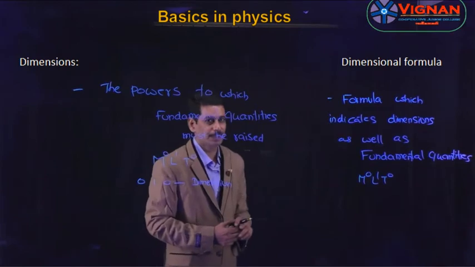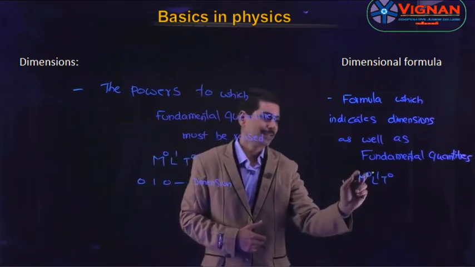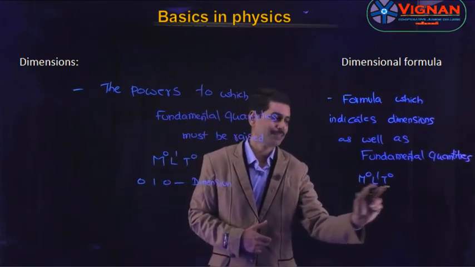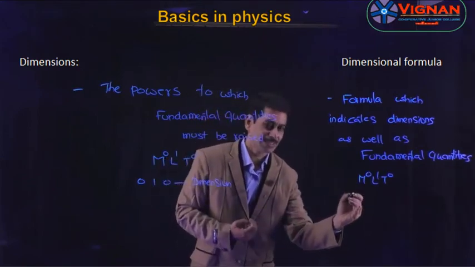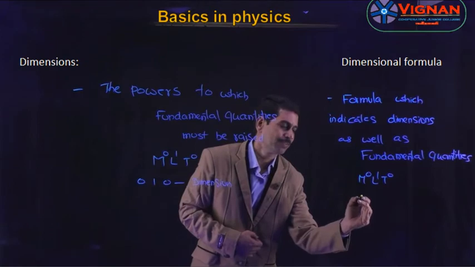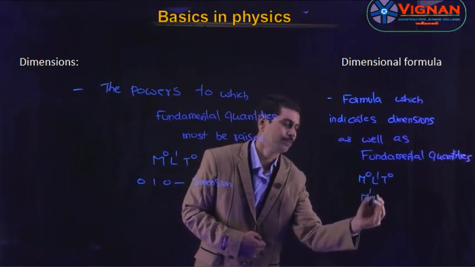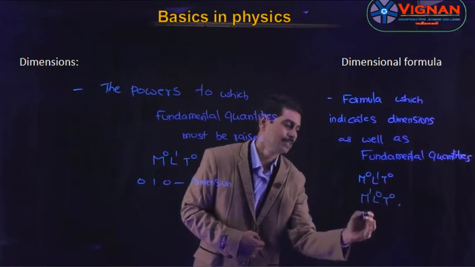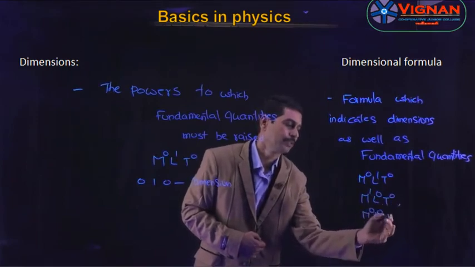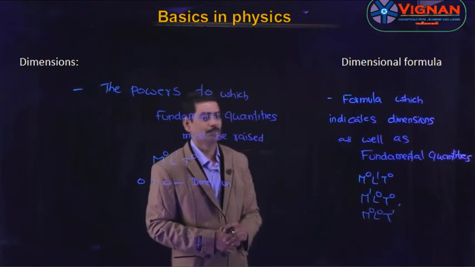So the equation or the formula which indicates the dimensions, or that is the powers as well as the fundamental quantities, are called as the dimension formula. And similarly, if you consider another example, the dimension formula for mass can be written as m power 1, l power 0 and t power 0, and for time it is m power 0, l power 0, t power 1. So this is about the dimension formula.